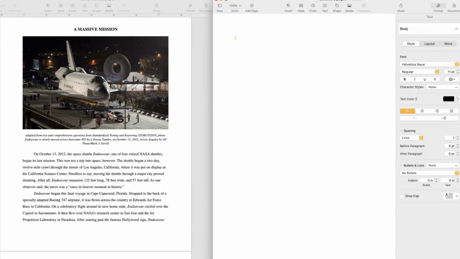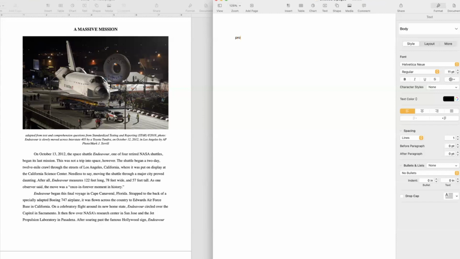Hello. Today we're going to talk about how to take main idea statements and turn them into your informative essay. So let's say that your assignment is to write an informative essay about the retirement of the Endeavor.